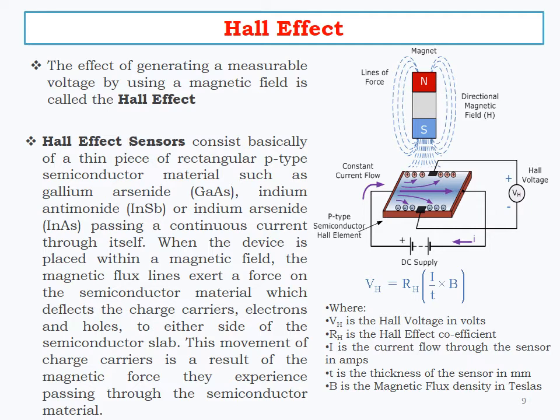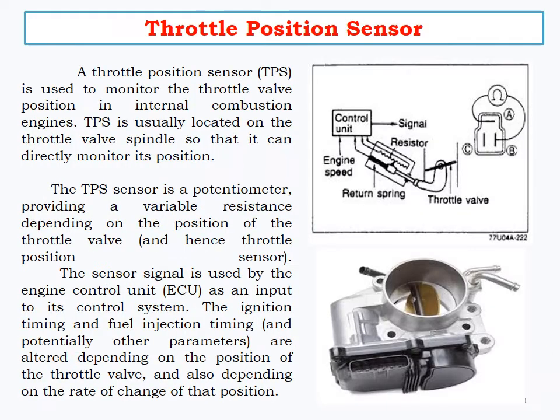This movement of charge carriers is a result of the magnetic force they experience passing through the semiconductor material. Generating a measurable voltage by using a magnetic field is called the Hall effect.